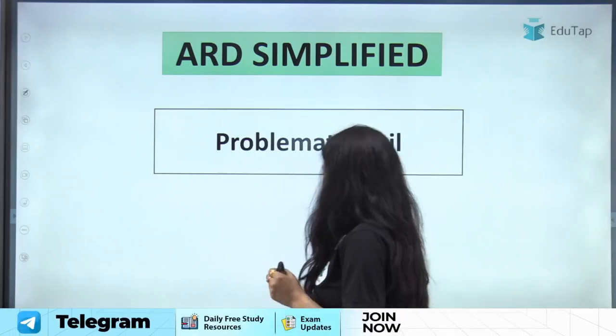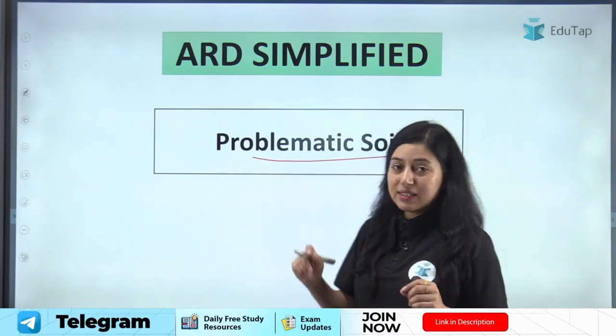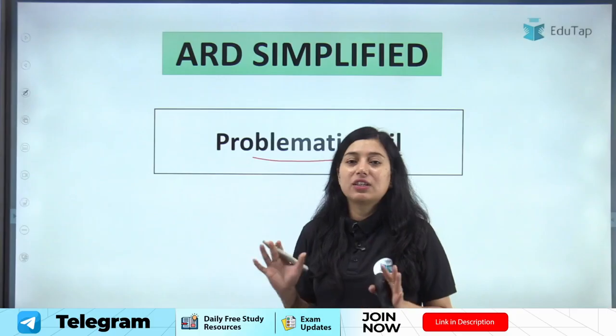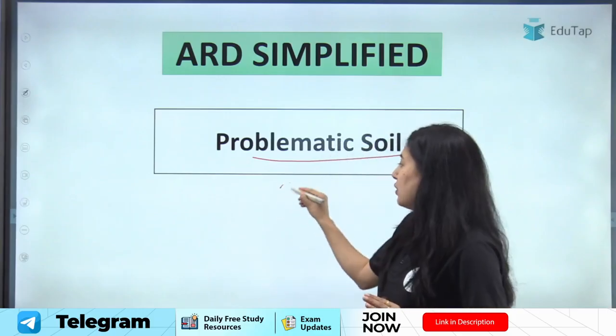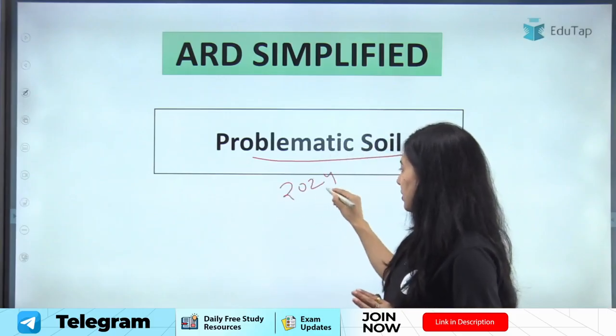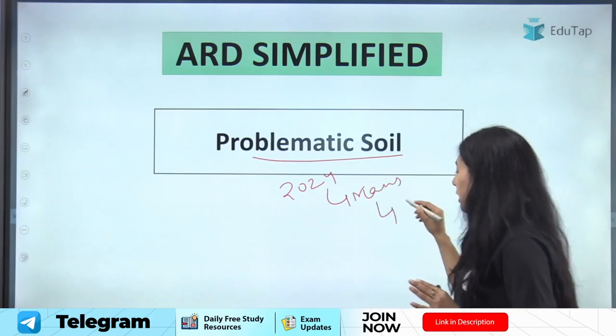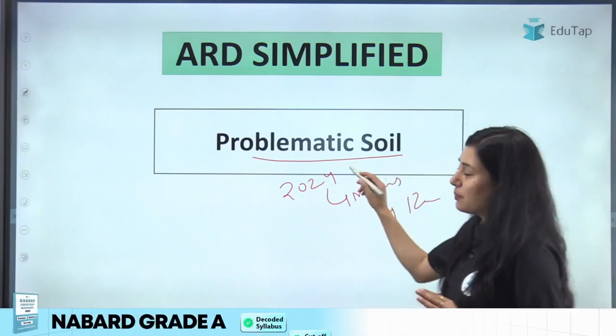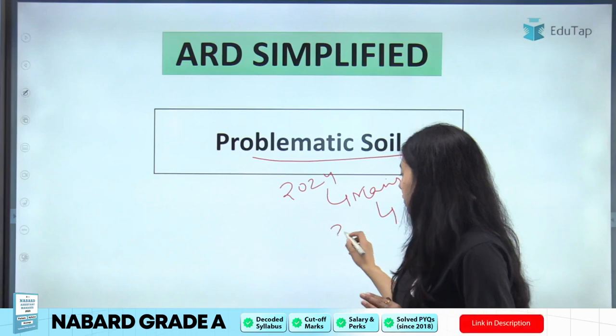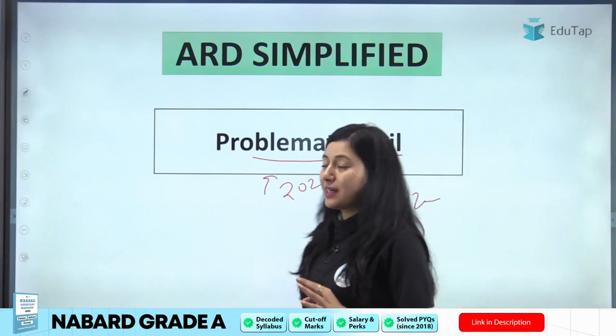Today we are going to discuss another important topic under the ARD Simplified Series, which is problematic soil. Why am I saying it is an important topic? Because questions have been asked from this in your examination. In the 2024 mains examination, there was a paragraph based question from this particular topic, and there were 2-3 questions directly asked from problematic soil.